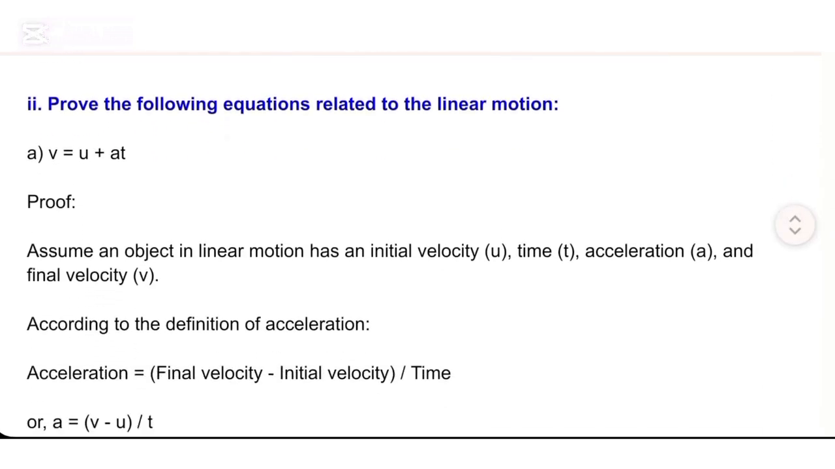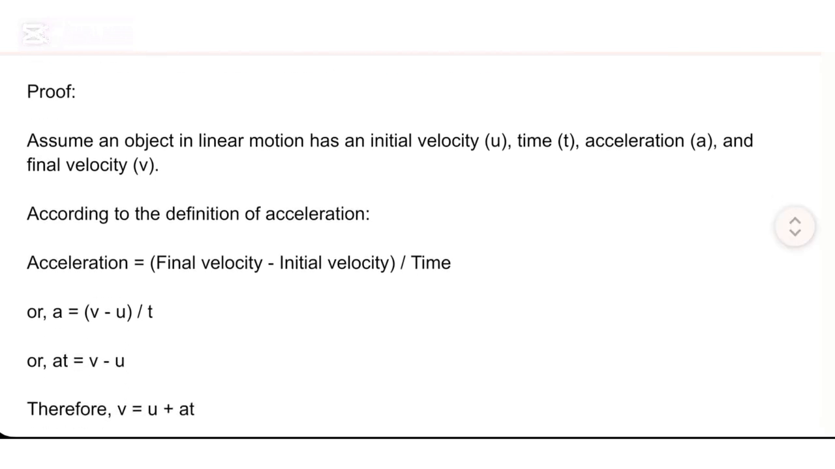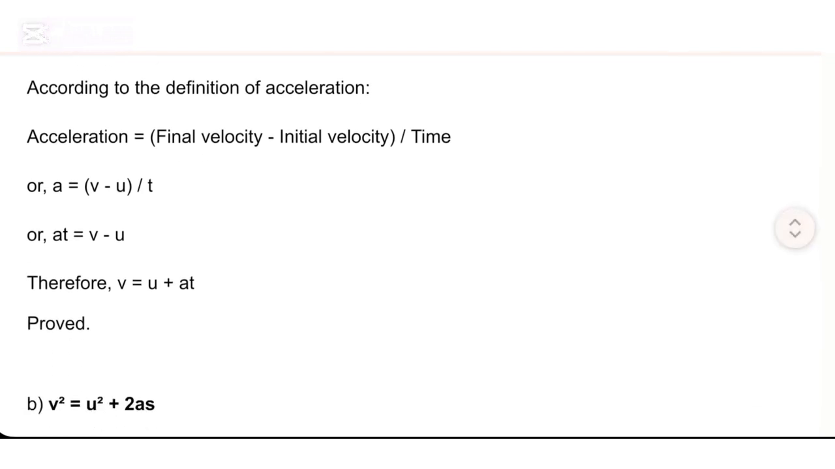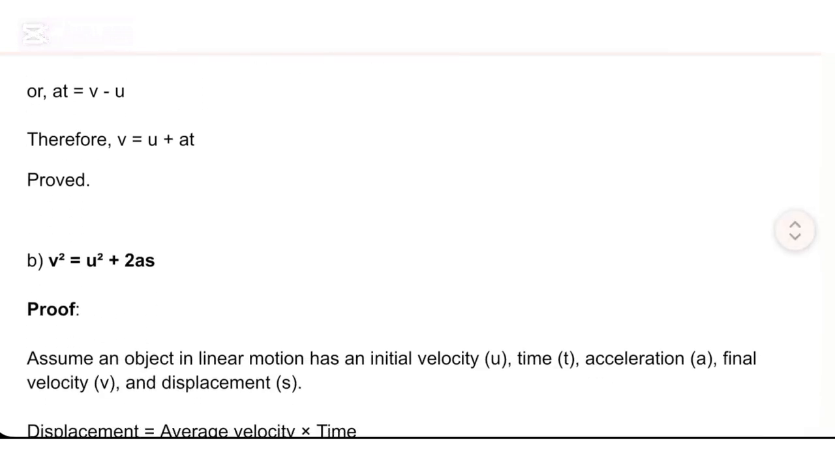E. Prove the following equations related to linear motion. A. v = u + at. Proof. Assume an object in linear motion has an initial velocity u, time t, acceleration a, and final velocity v. According to the definition of acceleration, acceleration equals (final velocity − initial velocity) / time, or a = (v − u)/t, or at = v − u. Therefore, v = u + at, proved.